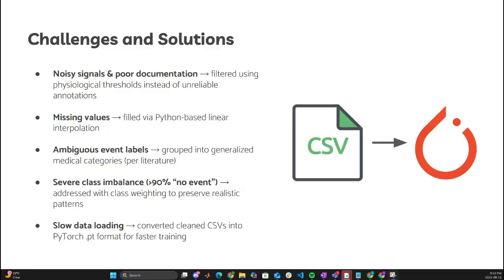Our ICU dataset faced 4 key issues: noisy signals and poor documentation, filtered by physiological thresholds; missing values, filled with Python-based linear interpolation; ambiguous event labels, grouped into broad medical categories; and severe class imbalance, over 90% no event labels, addressed with class weighting to prevent unrealistic patterns.